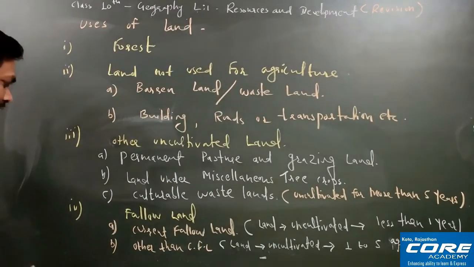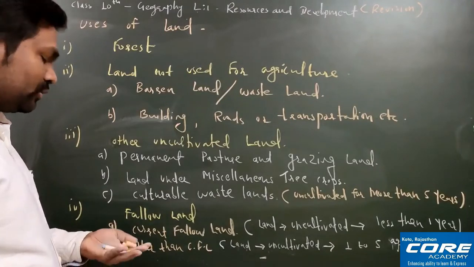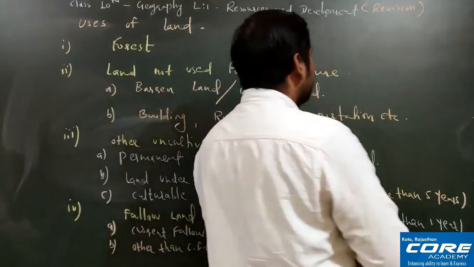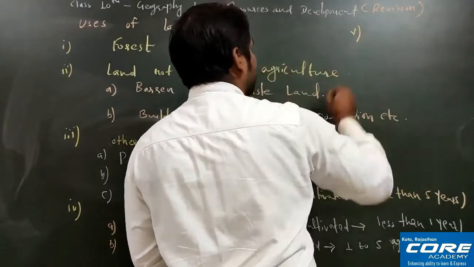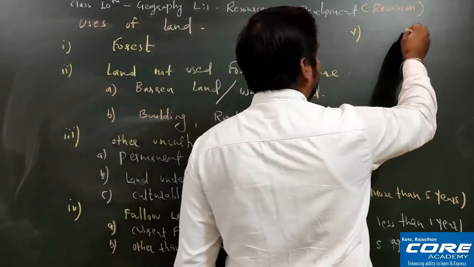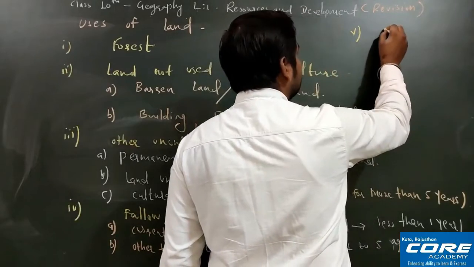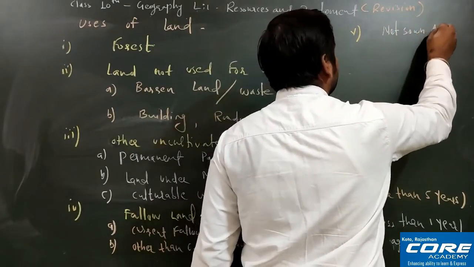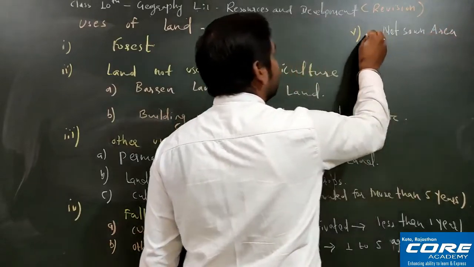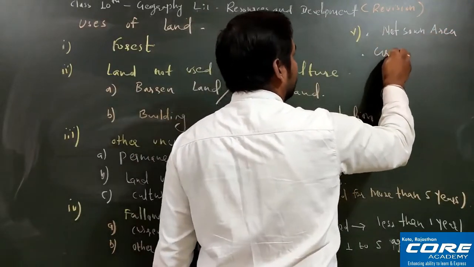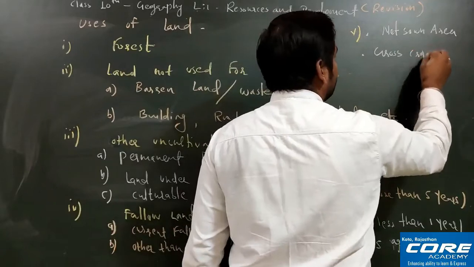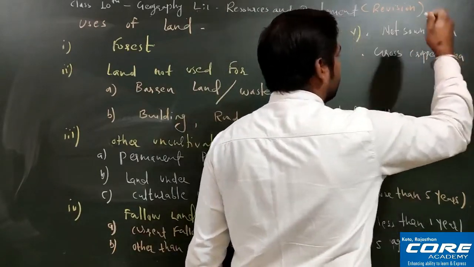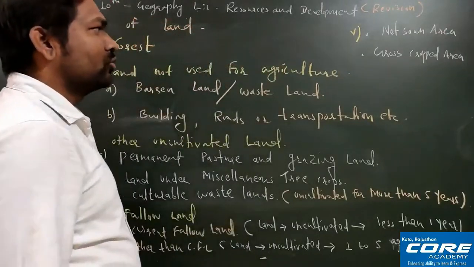Now the last one is the fifth point. I just want to tell you a very important concept. In the fifth point, there are two particular things I want to tell you. The first one is net sown area, and the second one is gross cropped area, okay. The first one is net sown area and the second one is gross cropped area.